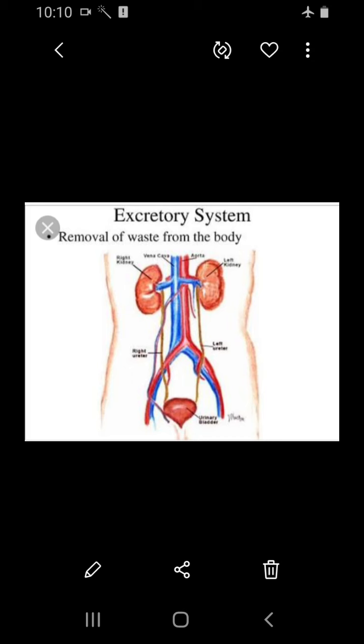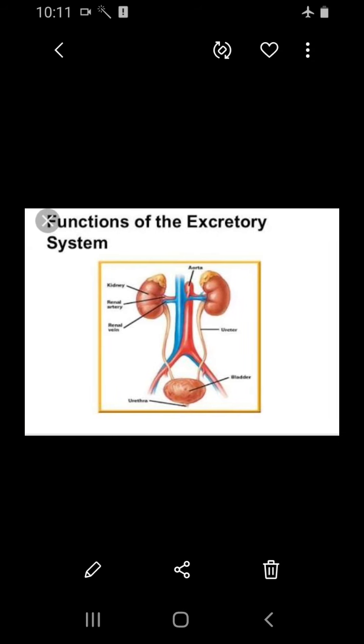A pair of ureters conducts the urine from the kidney to the urinary bladder, where the urine is stored temporarily, and the urethra is the tube through which the urine is voided by the bladder. These wastes are removed only by the excretory system. If the waste products are accumulated and not eliminated, they become harmful and poisonous to the body. Hence, excretion plays an important role in maintaining the homeostatic conditions of the body.